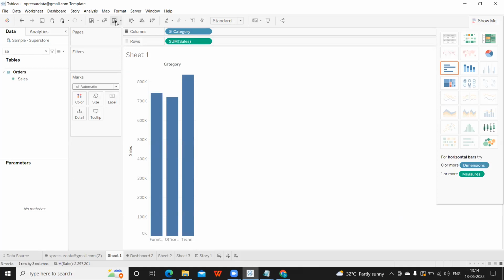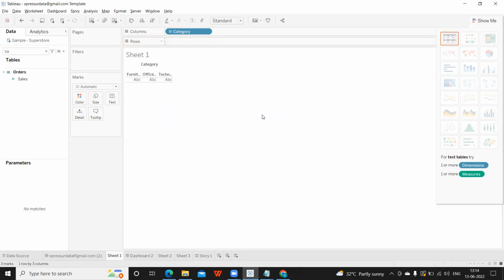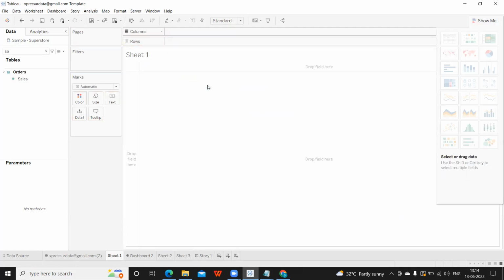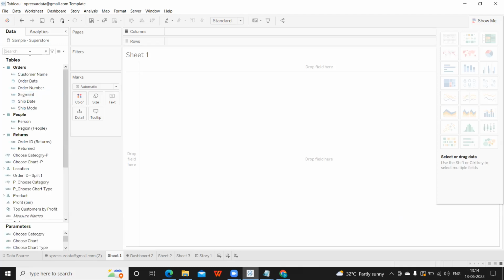Now I'm clearing the sheet using this clear sheet option, which will clear the entire worksheet at once. Or I can simply drag and drop in the empty area and it will remove this. From this also you will get a question at worksheet level, maybe a question from your marks shelf, or one from your filter shelf. There can be a question on this, so prepare on the topics here, like the marks shelf.